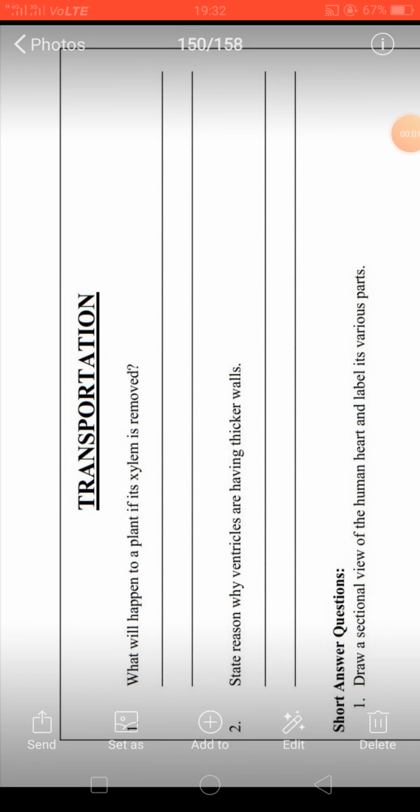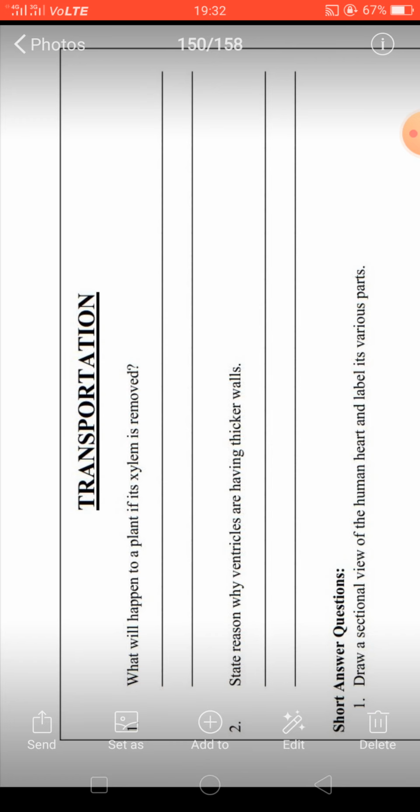Jai Hind everybody. Now in this lecture we are going to discuss some of the important questions of two more life processes, that is transportation and excretion. So starting with the transportation.